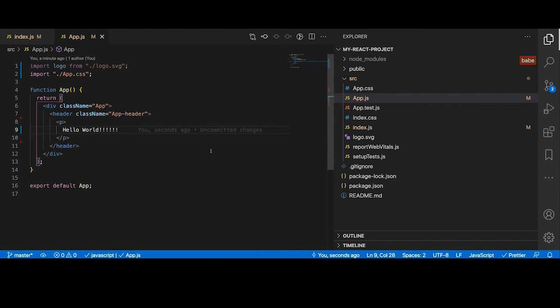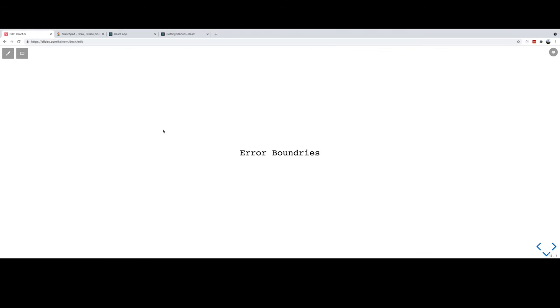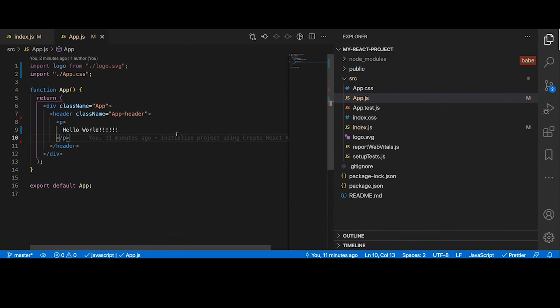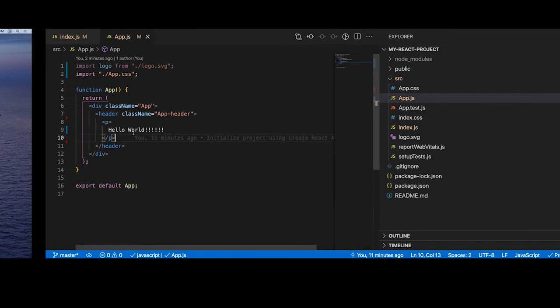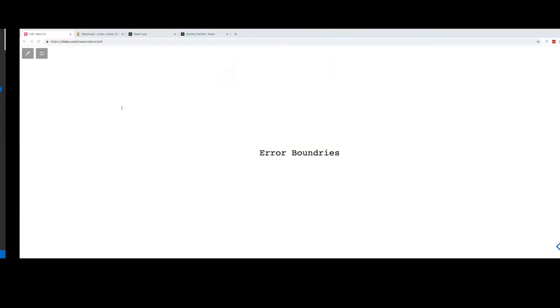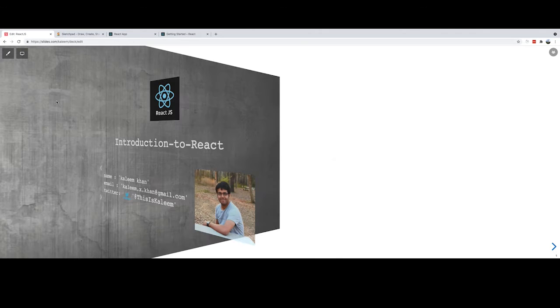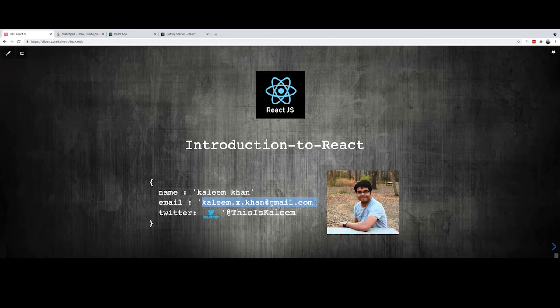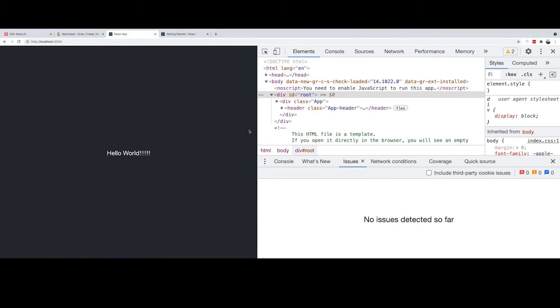Okay, so maybe you can try this. I'll share the link with Zia. Maybe he'll share the link with you guys. It's very easy. Just follow. You can try both Create React App and setting up the project on your own and see what difficulties you face. And if you have any problem, you can send an email, I mean, mail to me. Let me go back to my presentation. Okay, the best way to reach me is to just email me on Gmail, or you can also send me a message on Twitter, and I'll try to solve your problem or answer any queries I can.